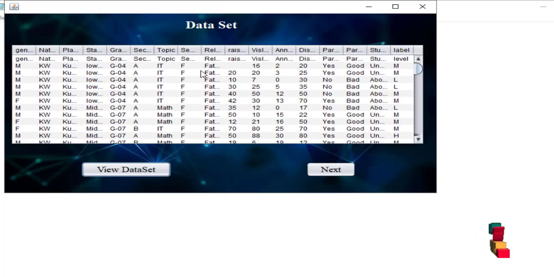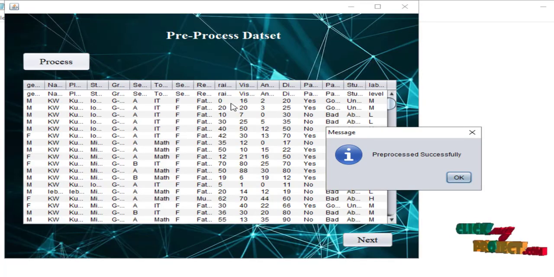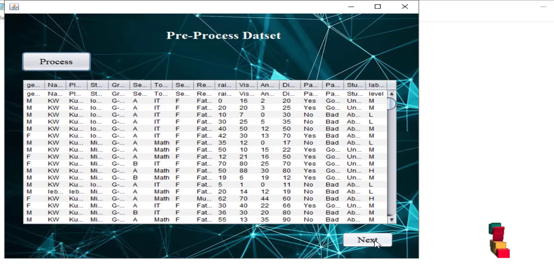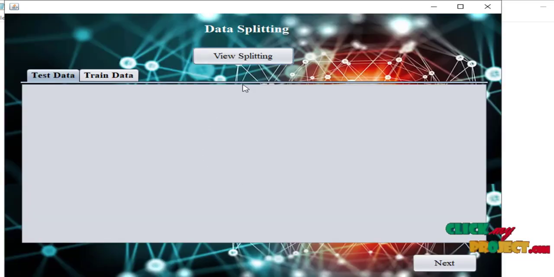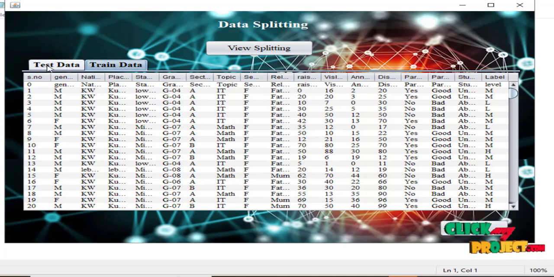Here you can see some null values. In pre-processing, we will give values like 0 to fill the null values. It is the main process of the preprocessor. Next, here the data splitting will be done. Here our data set is split into test data and train data. Go to the next.